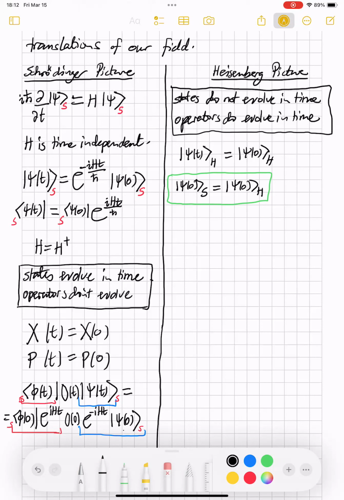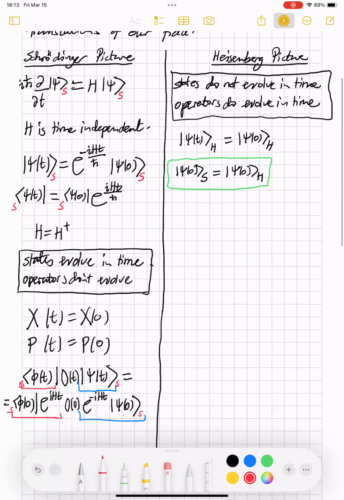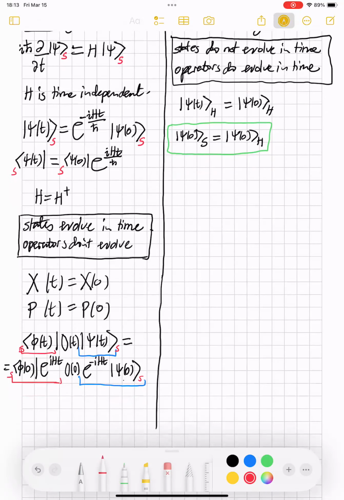Good. Let's now start to talk about operators. Again, I'm going to have to start telling you where the operators come from, because in the Schrodinger picture, operators didn't evolve in time. So this was a Schrodinger picture operator for position. And this operator at time t is the same as the operator at time naught, and the same thing for momentum, and the same thing for this general operator S that I have defined in the Schrodinger picture.